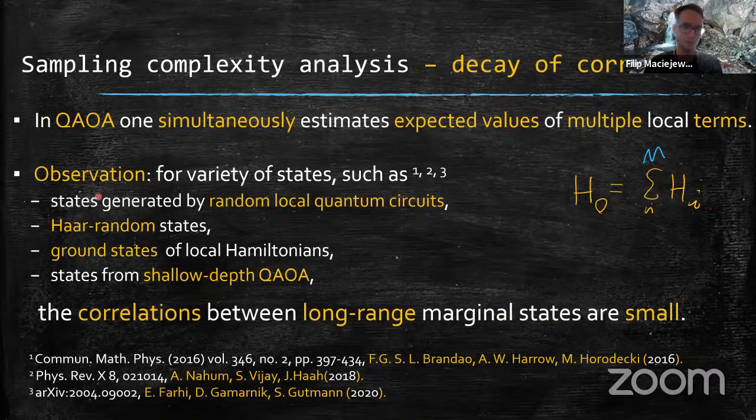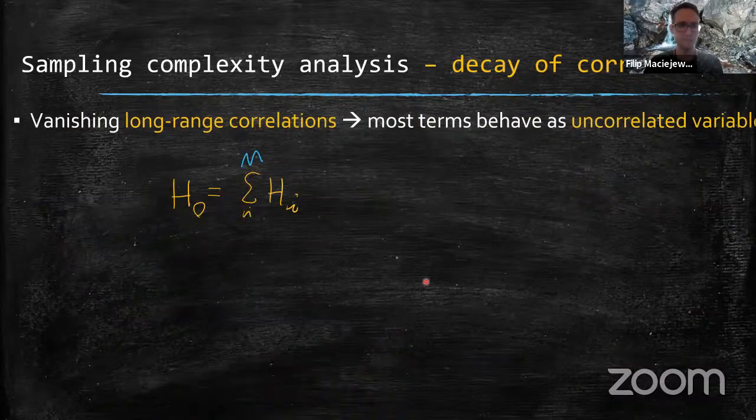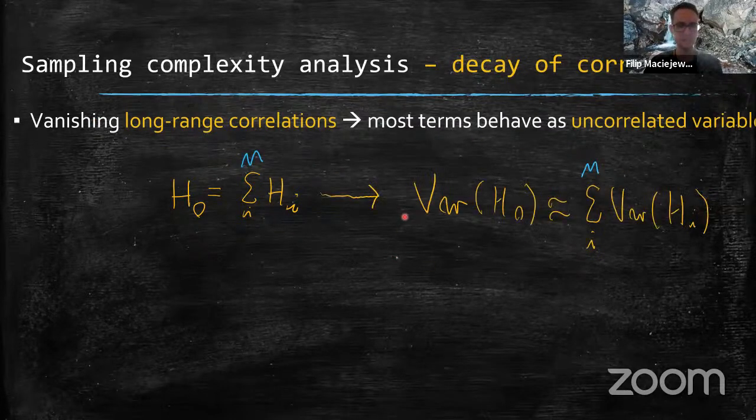This holds for states generated by random local quantum circuits, random states, ground states of local Hamiltonians, and also, interestingly, states from shallow-depth QAOA. From that, it follows that most terms, when you treat them as random variables, behave as uncorrelated variables. This means that basically the variance of the whole Hamiltonian is more or less the sum of the variances of all of the terms.